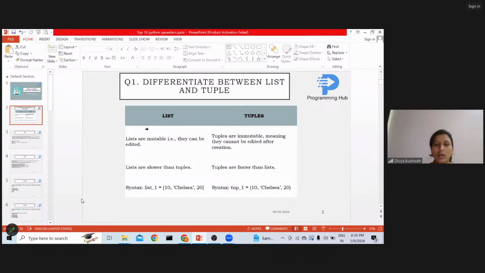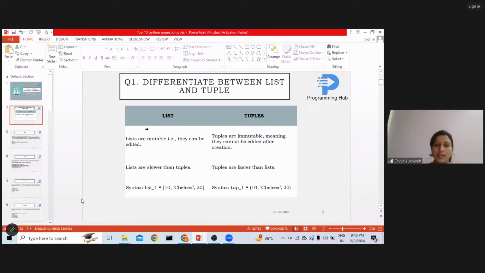What is a list? Lists are mutable. Mutable means we can change it after creating the list. Tuples are also for storing data items, but they are immutable. What is the meaning of immutable? Once my collection of items has been created, I cannot delete it, I cannot modify it, I cannot alter it.